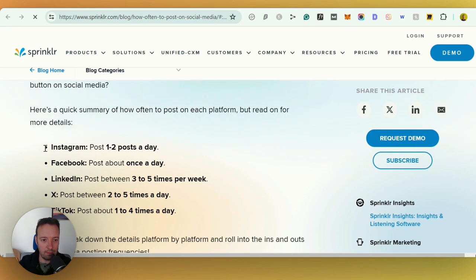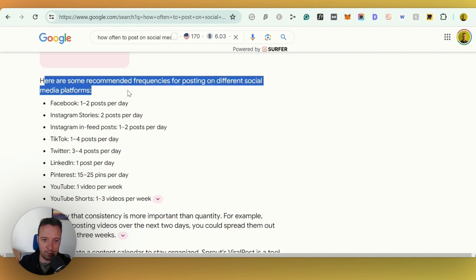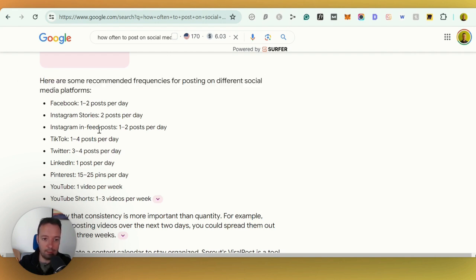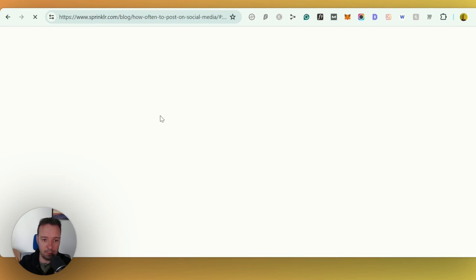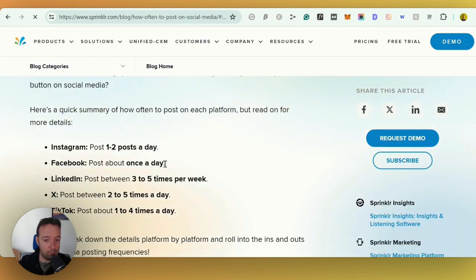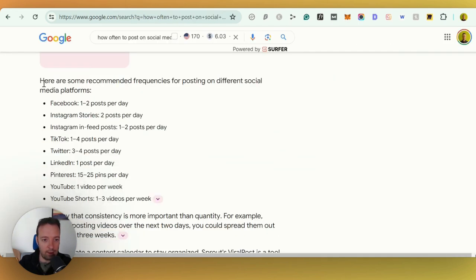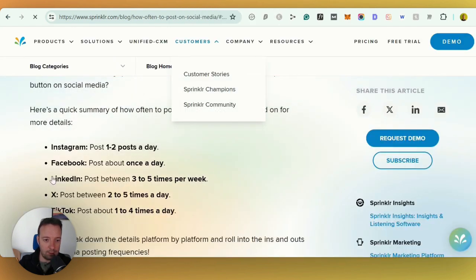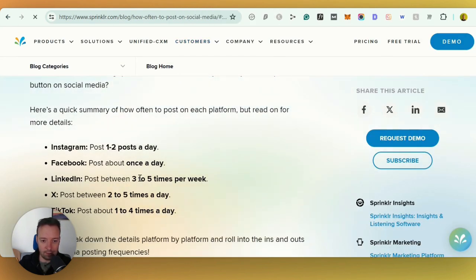As you can see, they also have a bulleted list, right? Here's a quick summary of how often to post on each platform. What does it say here? Here are some recommended frequencies for posting on different social media platforms. It's very similar, right? The text: Facebook 1 to 2 posts per day, Facebook about once a day. So actually the AI overview is even more detailed than the blog post that's number 1. But what you notice here is they've also bolded this, okay? So they really do want to try to get this information on the top of Google.